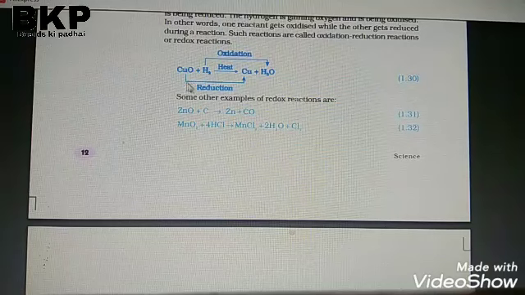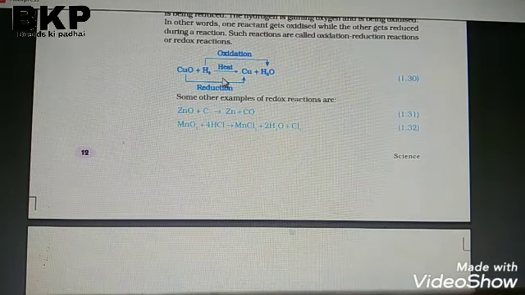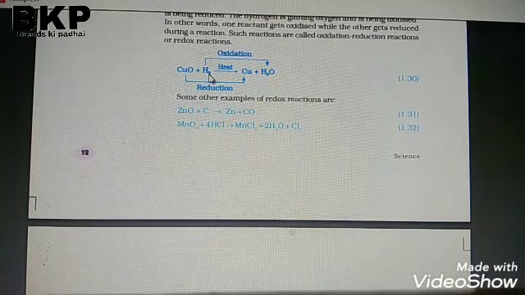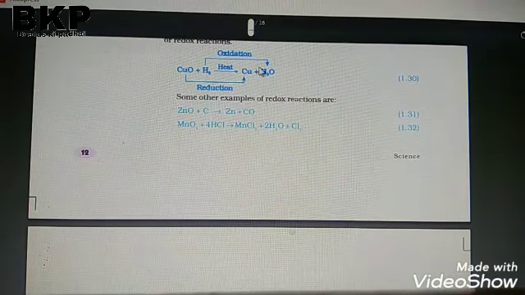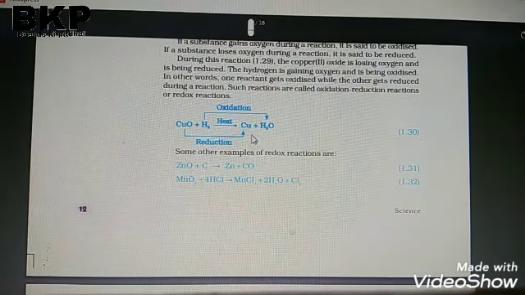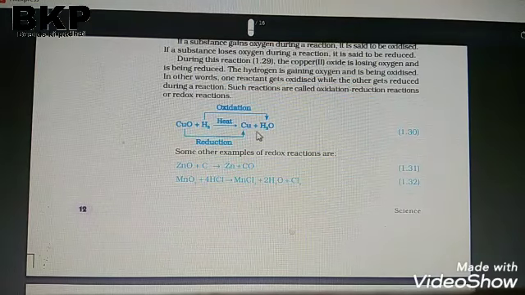See here, CuO plus H2, after heat, gives Cu plus H2O. So H2 has been added with oxygen: H2O means oxygen has been added to H2. You are seeing oxygen has been added to H2, and it became H2O.